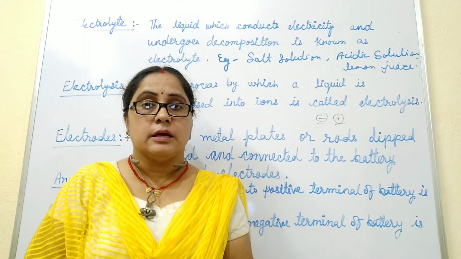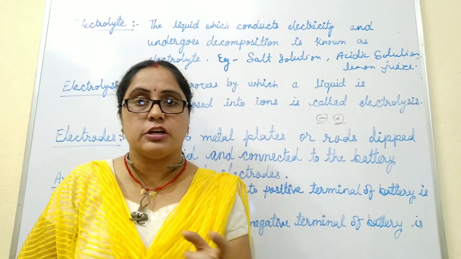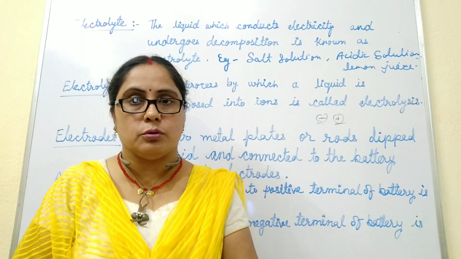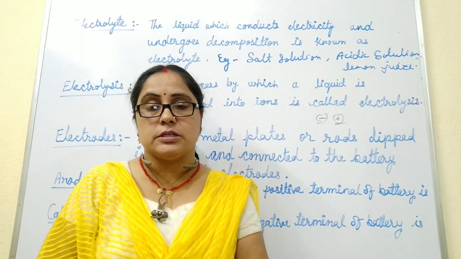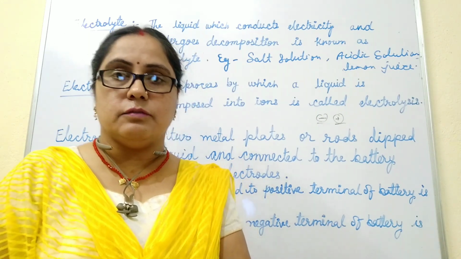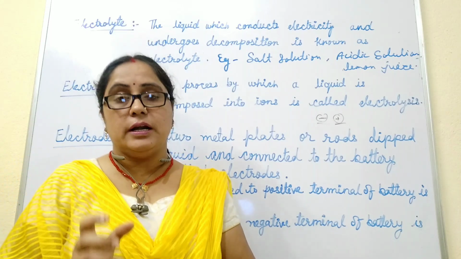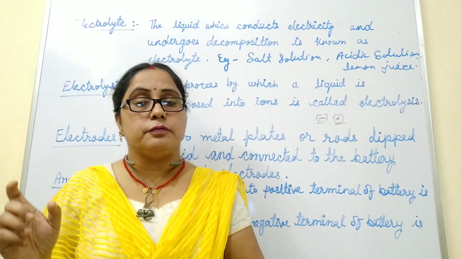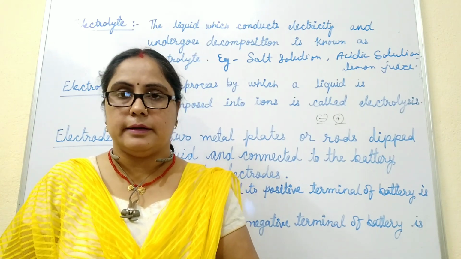But some liquids which do not contain acids, bases and salts do not have the free ions which are responsible for conduction of electricity, so they do not allow electric current to pass through them. This type of solution is called a non-electrolyte. For example, distilled water. Distilled water does not have any free ions. That's why it does not allow electric current to flow through it.